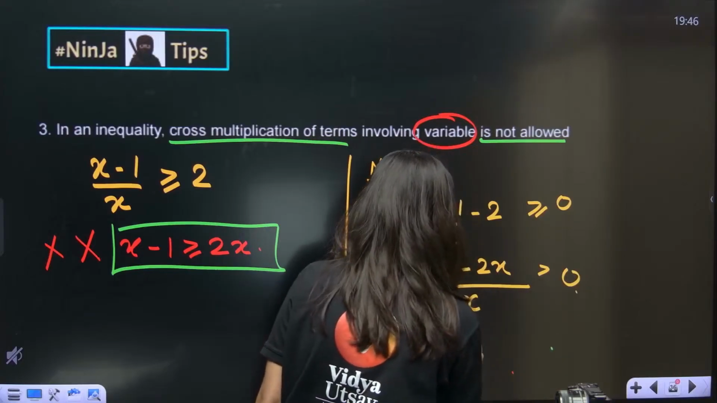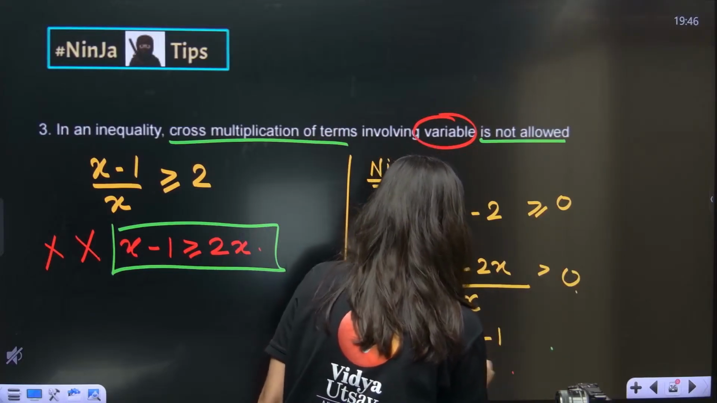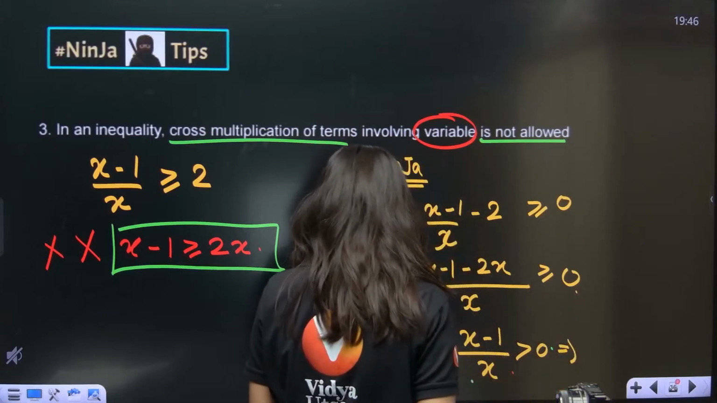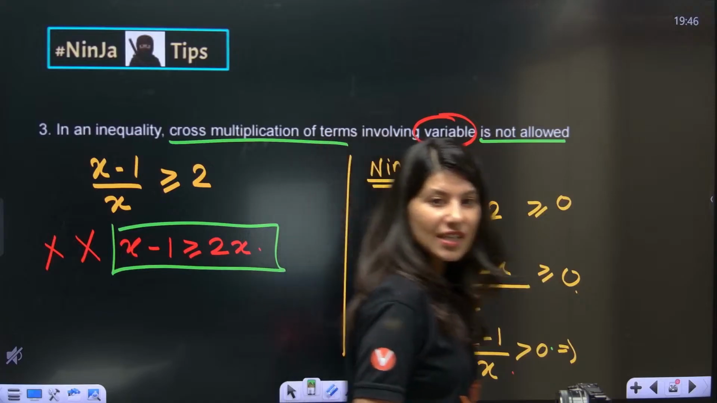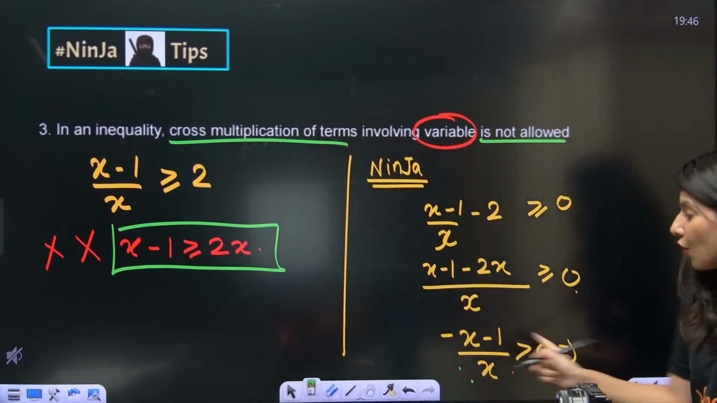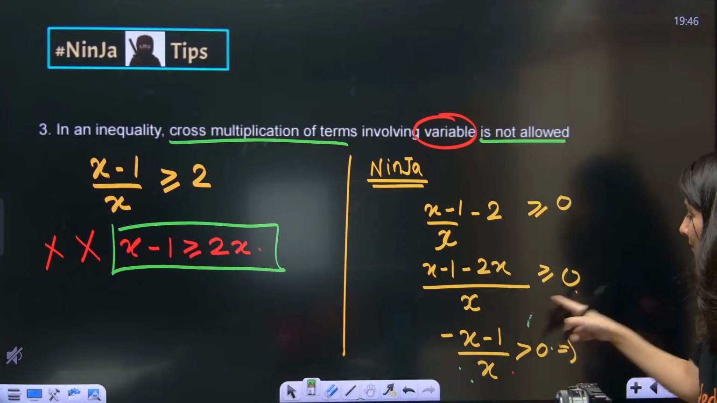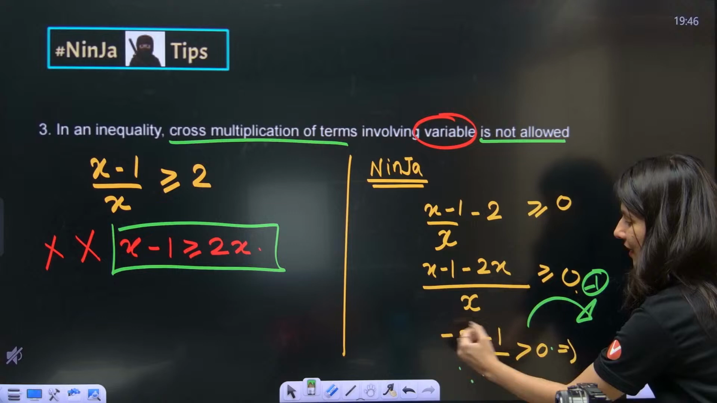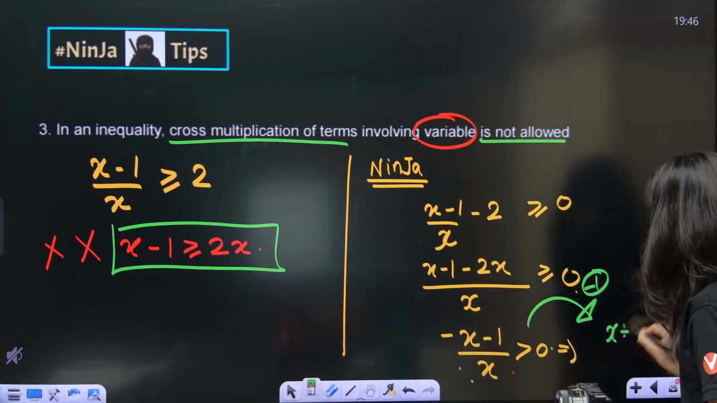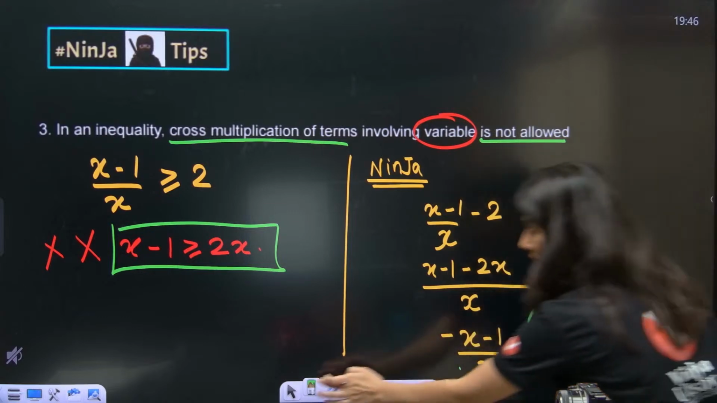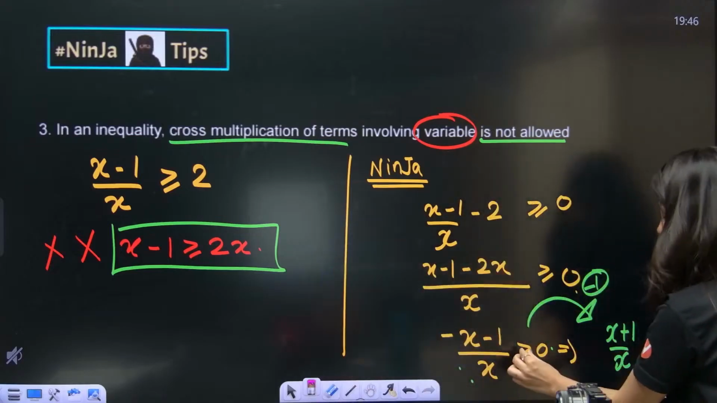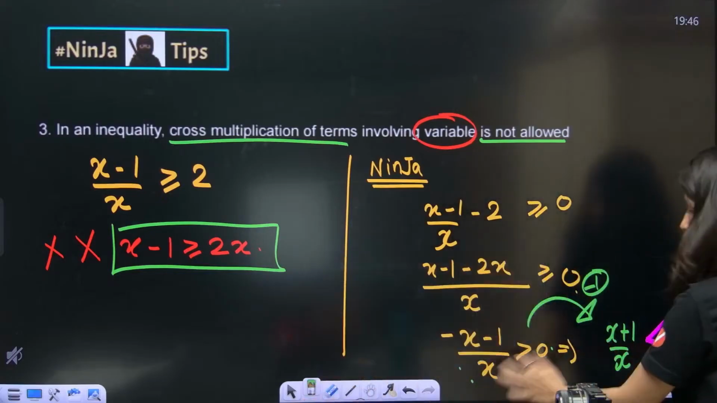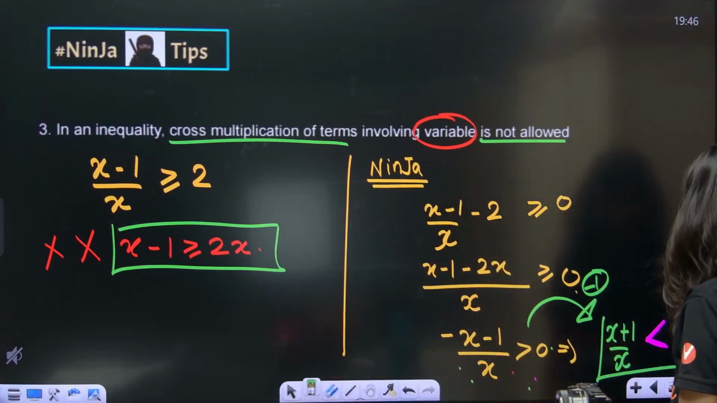And this is minus x minus 1 upon x greater than or equals to 0. Now I can clearly see that negative sign is there, na? So multiply negative on both the sides. Now can you see multiplication of minus 1? If you multiply minus 1 in the numerator, it will become x plus 1 upon x, and this greater than sign will become less than sign change. Did you notice? How many of you notice? So this is how it is.